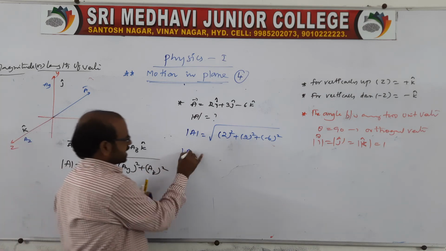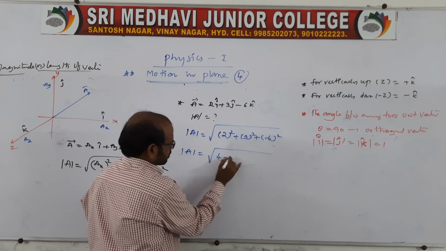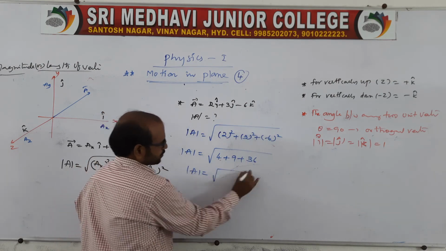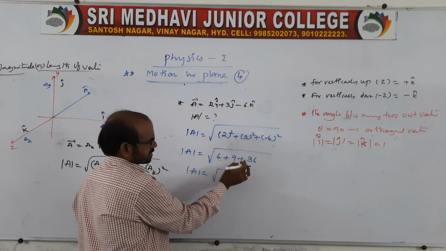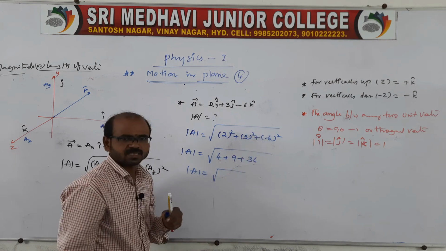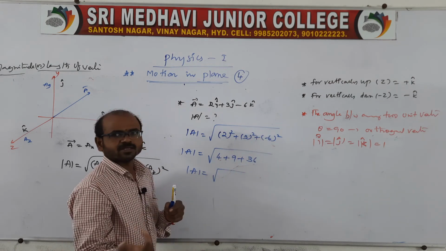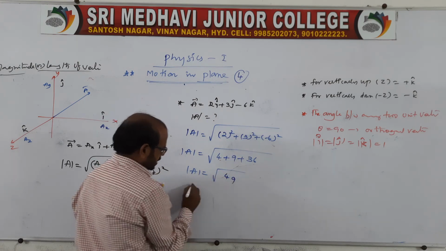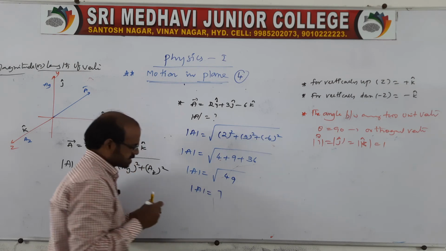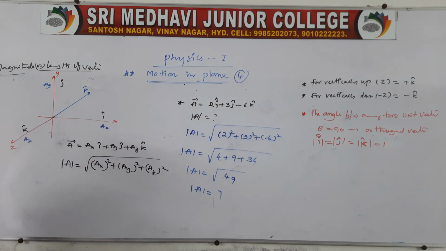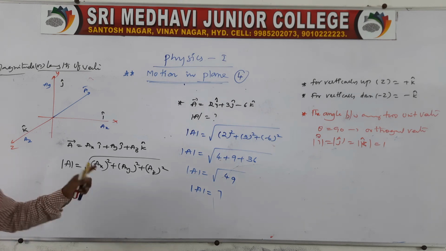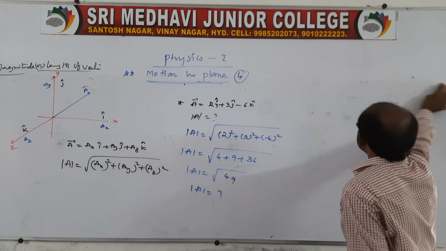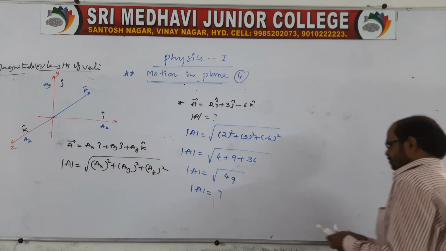So the magnitude of a is equal to root over 4 plus 9 plus 36, because 2 square is 4, 3 square is 9, and 6 square is 36. The minus is there, but it is a square term, so it becomes 36. So it becomes 49. Then magnitude of a, root 49, is nothing but 7. This is the way we should get the magnitude or length of a vector. I will give you another one also.